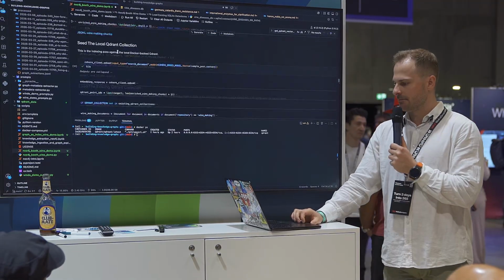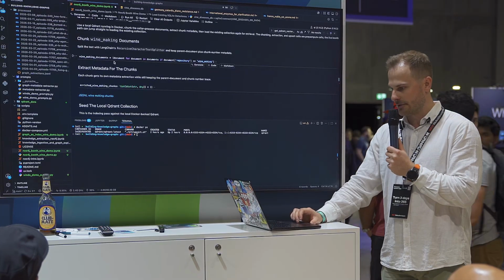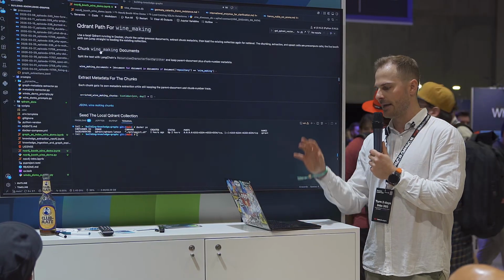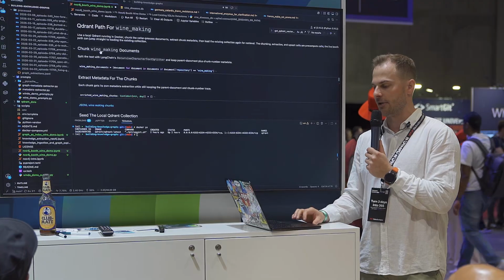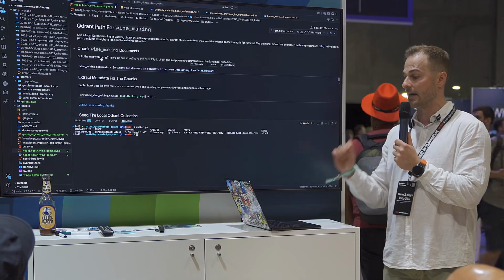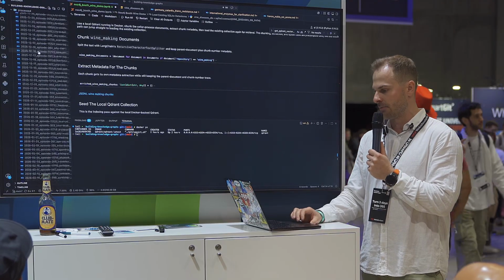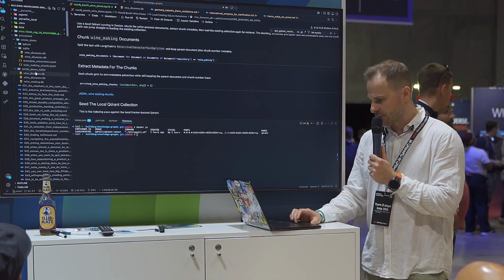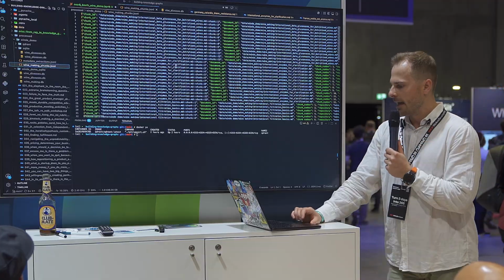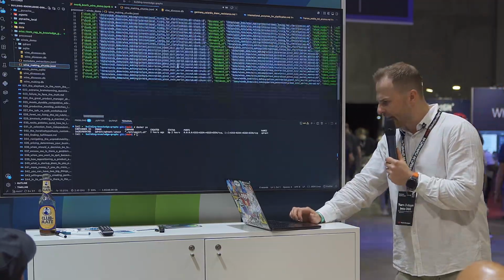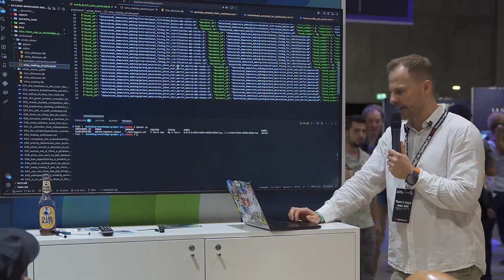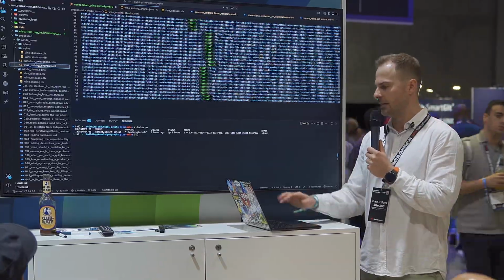So next we have also Qdrant. So we chunk the winemaking. You can see later on the code. I use LangChain text split, character text splitter, extracted metadata for each of those documents. Here we should have it. And it's 58 chunks, if I'm correct. Yeah, 58 chunks in JSON-L.